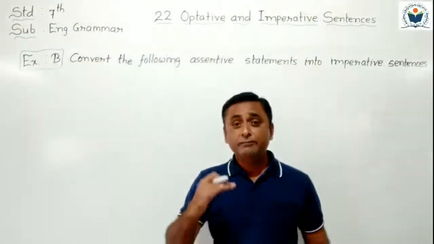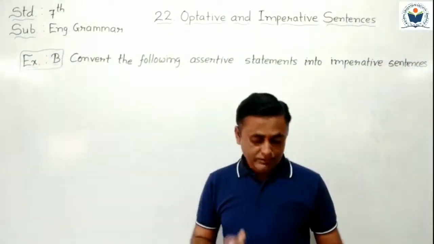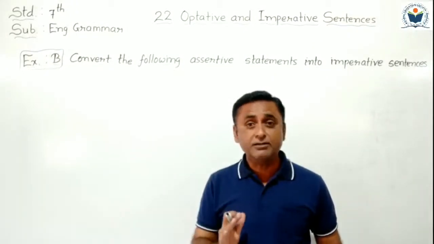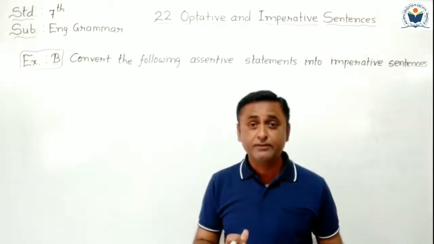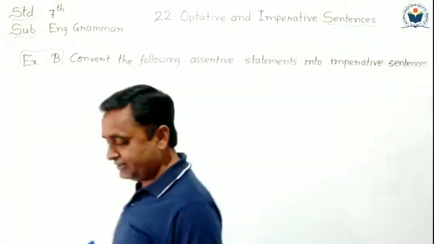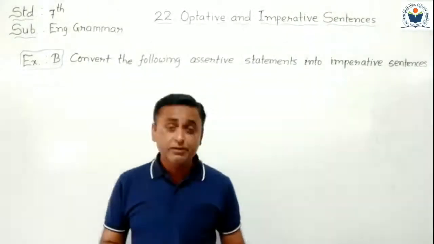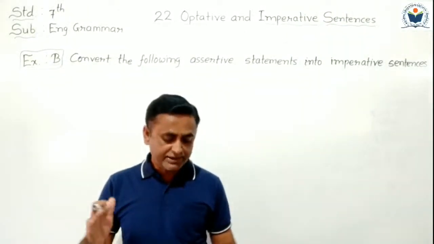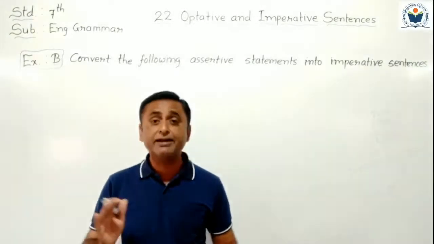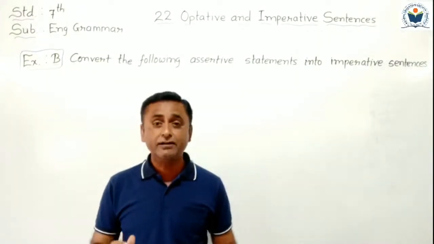Now, first of all, sentence number one. Sentence number one is given in your textbook: You must always keep trying and never give in.